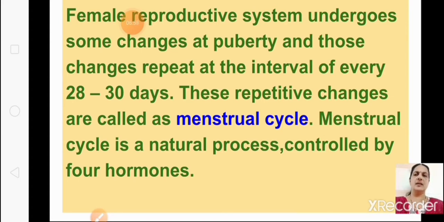The menstrual cycle is a natural process controlled by four hormones. So every female after puberty, after the age of 12 to 13, will undergo some changes in their body, and that will repeat after every 28 to 30 days. This is called the menstrual cycle, and it is a natural process controlled by four hormones.